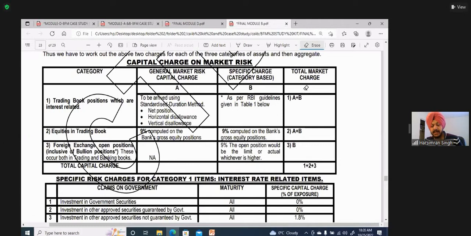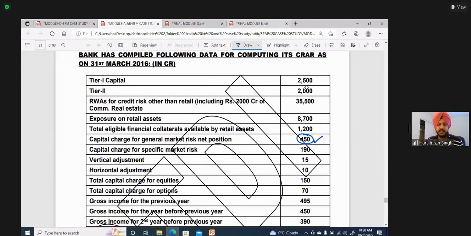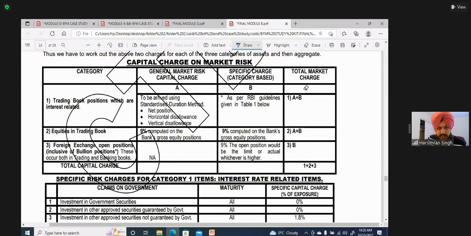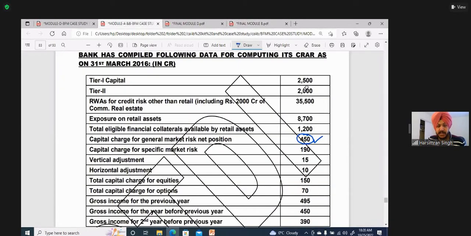He has already given you the capital charge of general market risk net position, that means this net position is already calculated as 450. Then he gives you the capital charge for specific market risk.